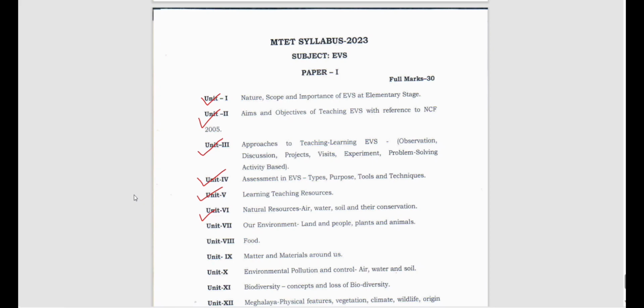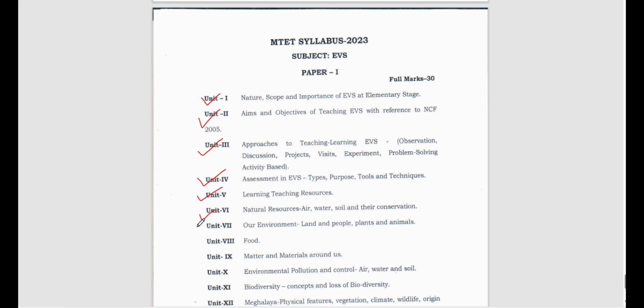So what do we have to do? We have to conserve it. We have to follow sustainable development. We have to use these resources judiciously, right? Because we have to think about our future generation. Meanwhile, we also have to use it for ourselves. So we have to maintain a balance between the two, right?